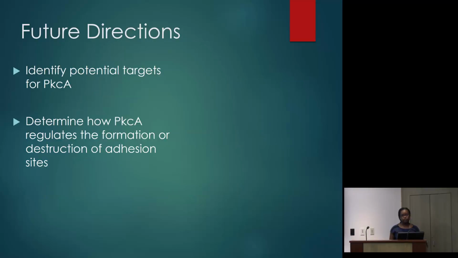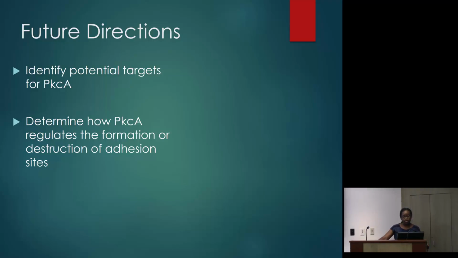A future direction for this project could be to identify the potential targets for PkcA, and we can do this by looking at and comparing the phosphorylated proteins in the wild type and mutant cell, and looking at those different proteins, and from there we can look to see which of those proteins regulate adhesion. And secondly, we can determine how PkcA regulates the formation or destruction of adhesion sites.